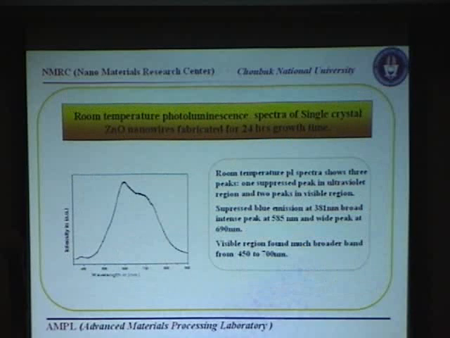We further did a check of the optical properties. We did the room temperature PL spectra of single crystalline zinc oxide nanowires. This room temperature PL shows a suppressive peak in the UV region, and a broad peak in the green region at 600, and another peak at 690 nanometers. So this may be due to some structural defects.